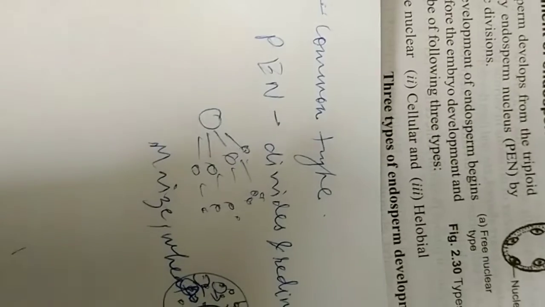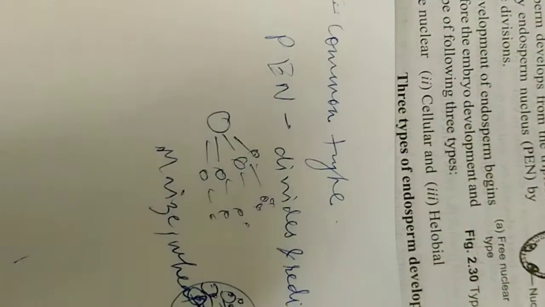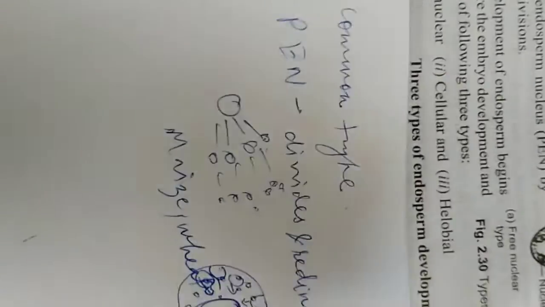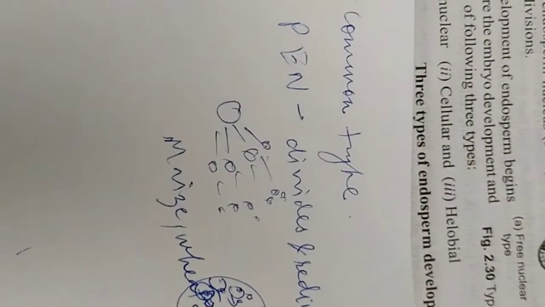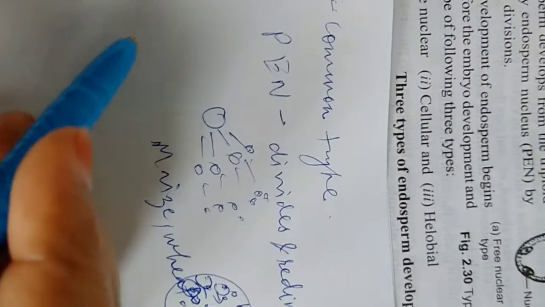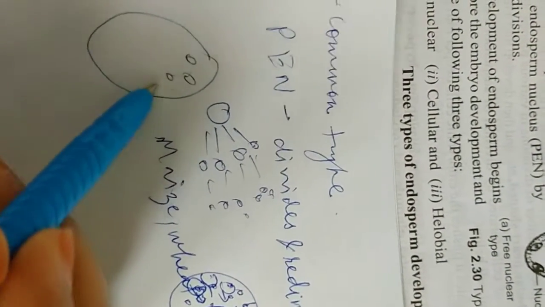The number of free nuclei that will be formed prior to cellularization varies greatly in different species. In some cases, like in coconut, cytokinesis will stop prematurely.